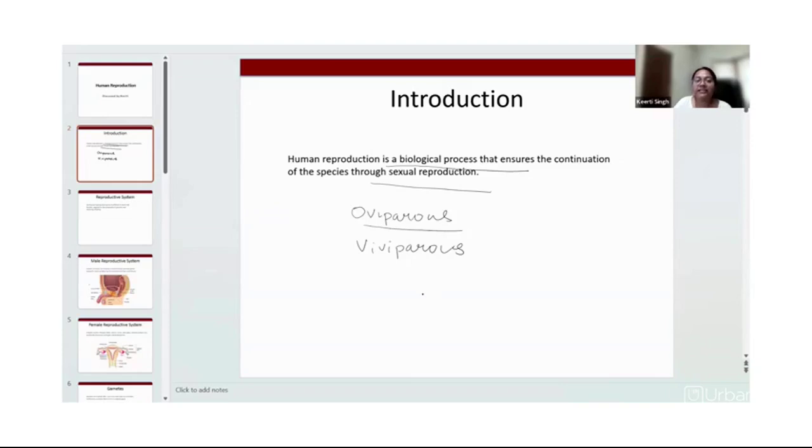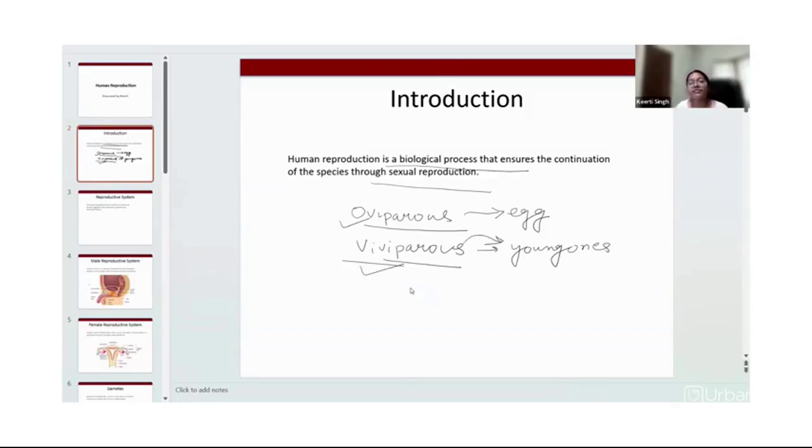Oviparous means the organisms are egg laying in nature. But in case of viviparous, parents are giving birth to young ones. I hope I'm clear with these two terms. So human beings and most of the animals are viviparous. It means they are directly giving birth to young ones.